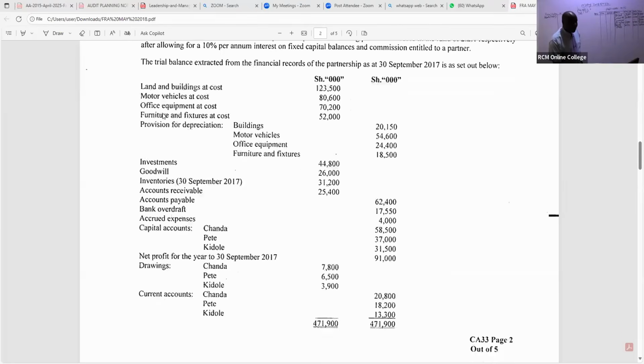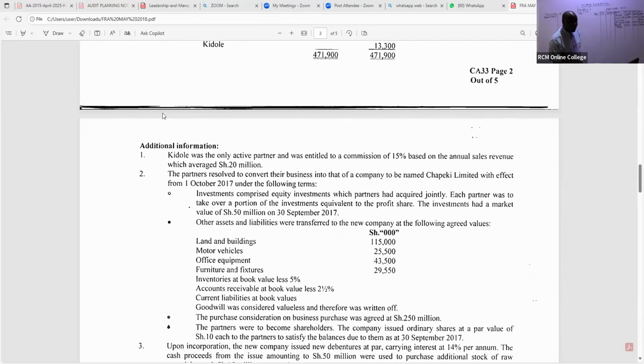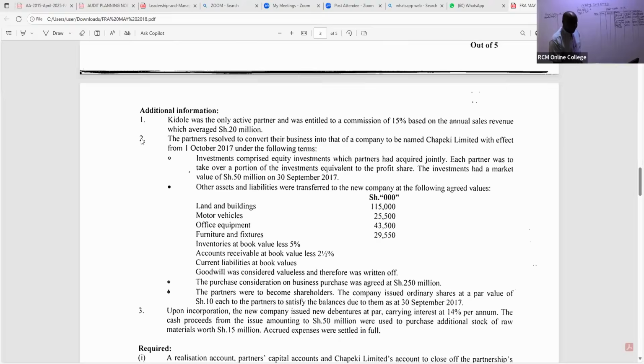If you go to this particular note, we have a note, which is note number 2. Point number 2 of this note 2. We are told other assets and liabilities were transferred to the new company at the following agreed values. Those agreed values, we shall not take them to realization because you are not yet at the selling point.